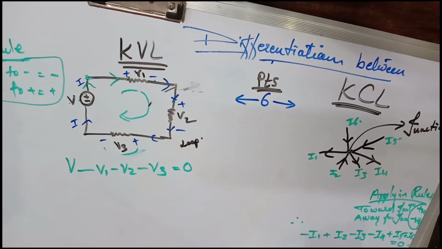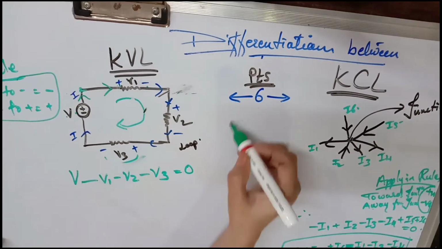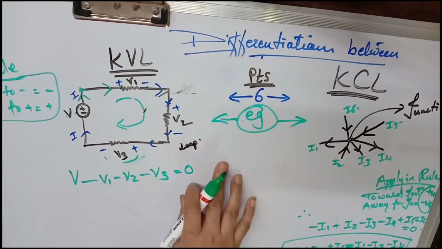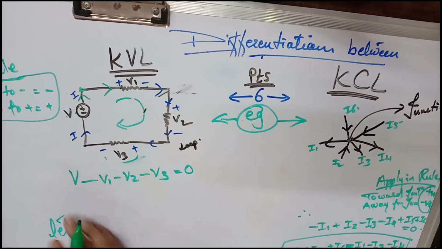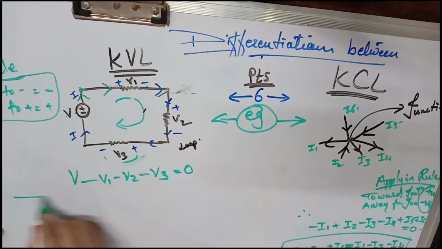Taking all the pluses on one side and the negatives on the other side, this is what we say: summation of I is equal to 0. This is what the rule says of conservation of charges.